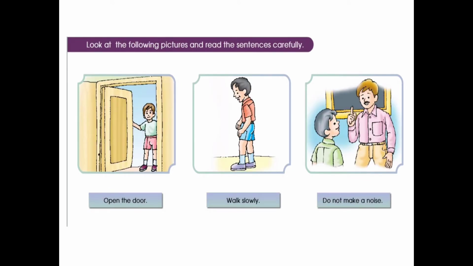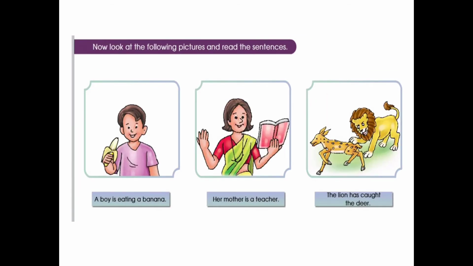Now next, look here in page number 195 itself. Each of the above sentences says or states something. They make statements. We put a full stop at the end of each sentence. These sentences are showing us some meaning, giving us some statement about something. The boy is eating the banana, it is a statement. Her mother is a teacher, even it is giving us a statement.